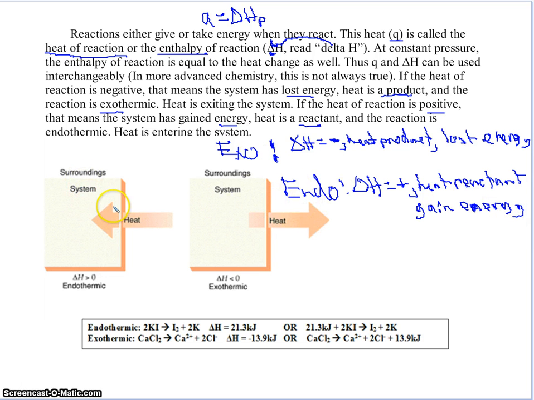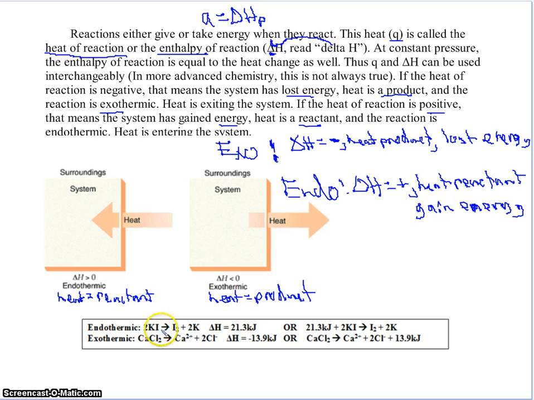What does this say? Surrounding system. So heat goes in. Delta H is greater than 0. It's endothermic. So heat equals reactant. Then here, system, heat's losing. It's exothermic, so heat is being produced. Heat equals product.